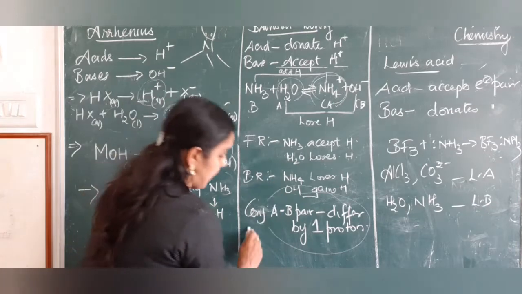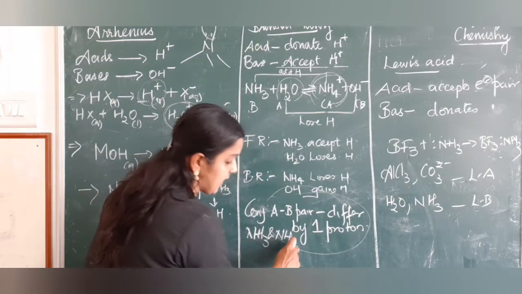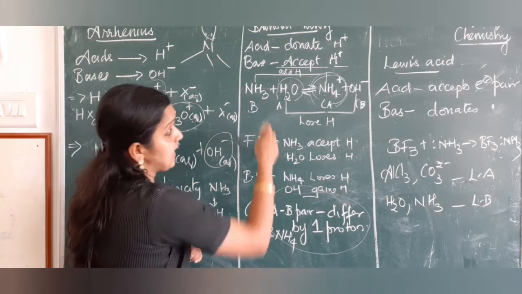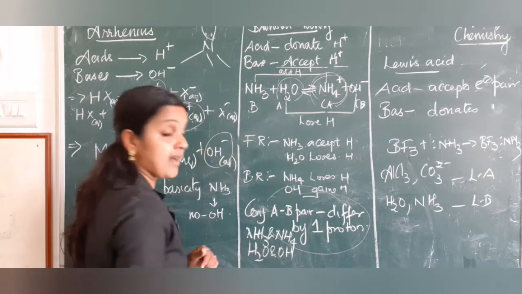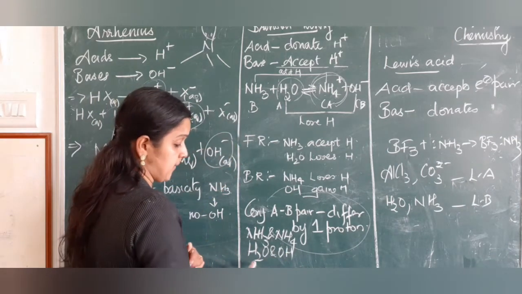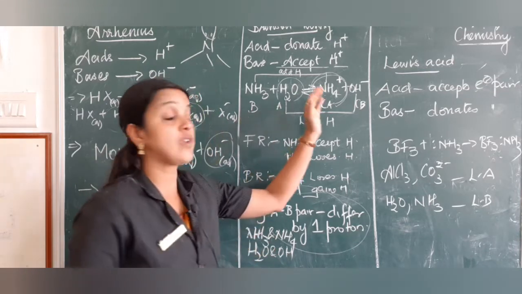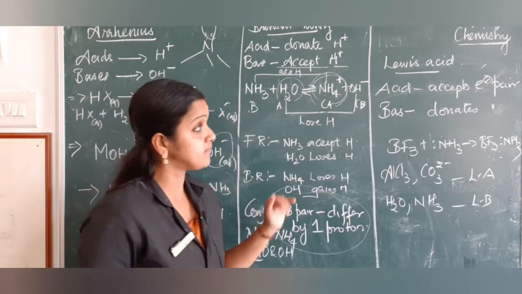So here I can say ammonia and NH4 plus are a conjugate acid-base pair. This is the conjugate acid, this is the base. Again, I can say water and OH minus are a conjugate acid-base pair. This is an acid, this is its conjugate base. So for every base you get a conjugate acid, and for every acid you get a conjugate base.